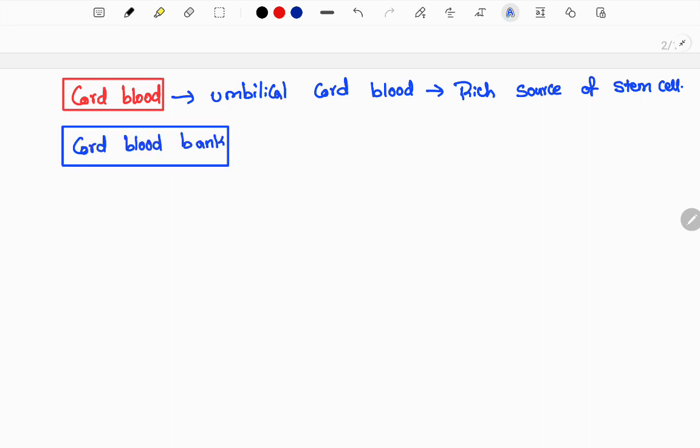And next, if you come to cord blood banking, what does cord blood bank mean? Cryopreservation: you are collecting the cord blood and preserving it. It is involved both by the private and public sectors, so the government is also involved and the private sector is also involved, because for the future they are going to solve diseases, so they are targeting in this pattern.